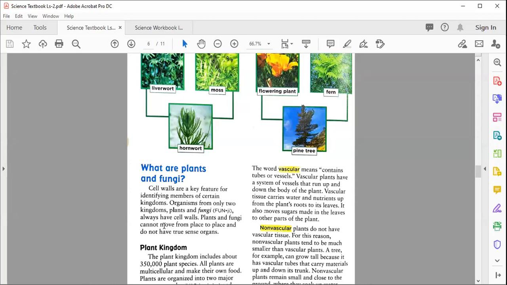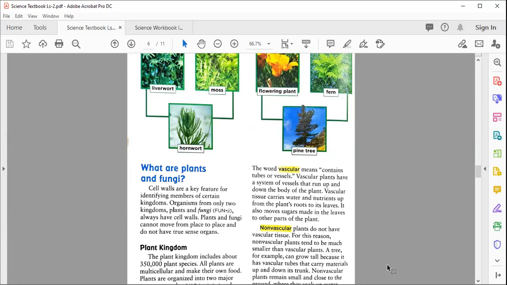Plants and fungi cannot move from place to place and don't have true sense organs like animals. Like we have proper sense organs, plants don't. They don't have eyes like us, they don't have a nose like us, they don't have a tongue like us.